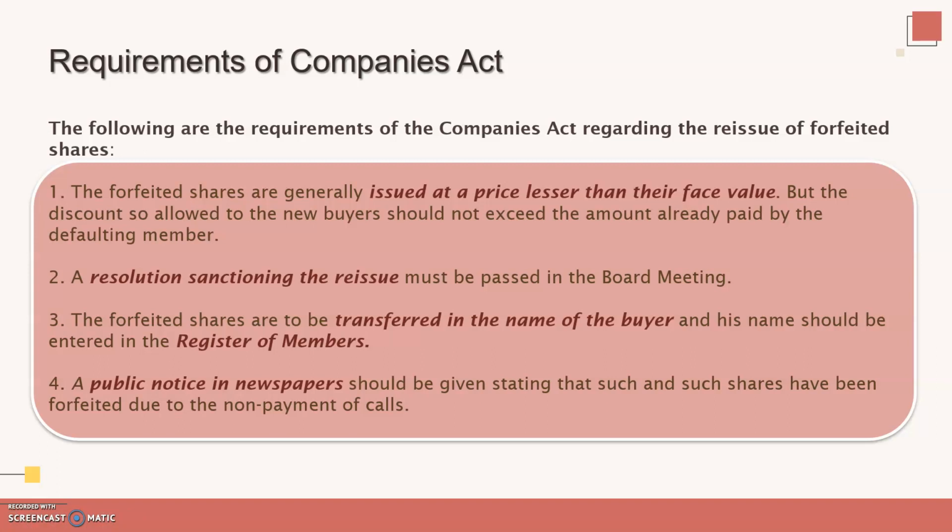The forfeited shares are to be transferred in the name of the new buyer, and his name will be entered in the register of members, and a public notice in newspapers should be given that these shares have been forfeited due to non-payment of calls.